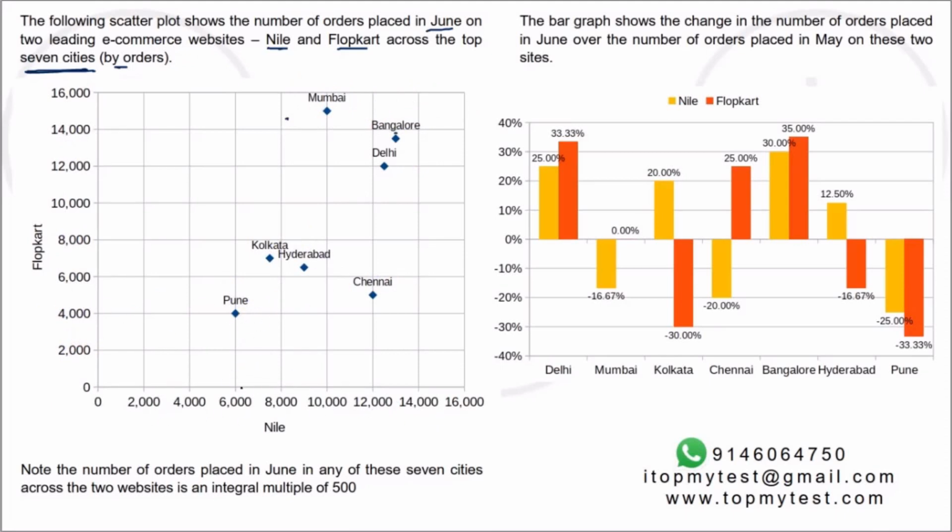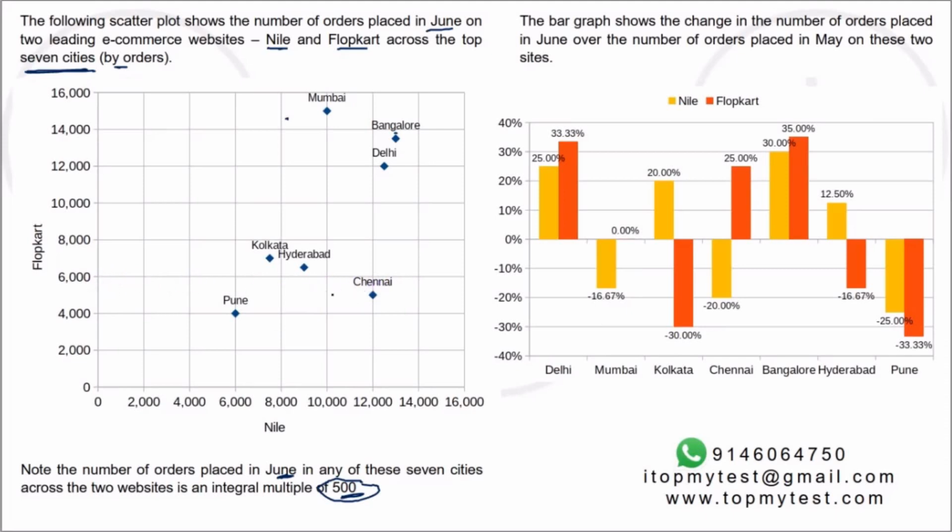We can read it up. Pune is 6,000 for Nile and 4,000 for Flopkart. Note that the number of orders placed in June in any of these 7 cities across the two websites is an integral multiple of 500. So it has to be a multiple of 500, right? For example, I don't need to worry whether it's 5,100 or 5,200 or 4,900, it is 5,000.